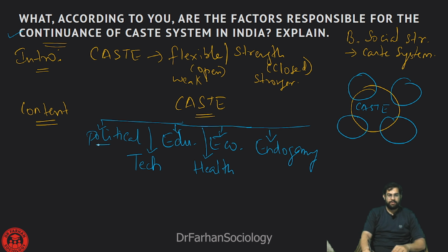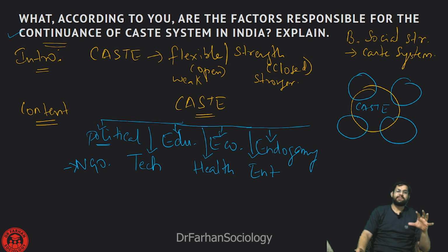If I talk about the political system, not just political parties, there are many other civil society and voluntary organizations where the caste system has been able to hold itself very nicely and firmly. Even in the field of entertainment, caste plays an important role.